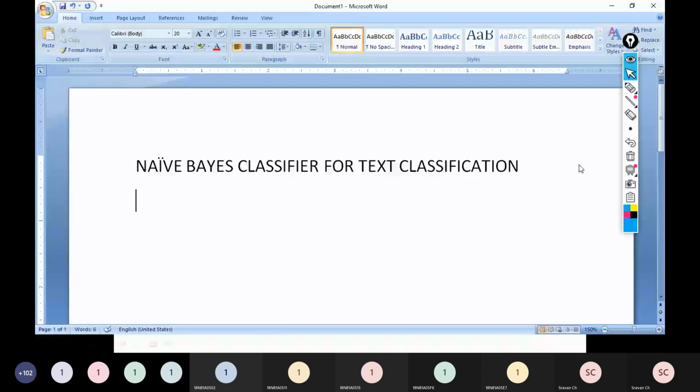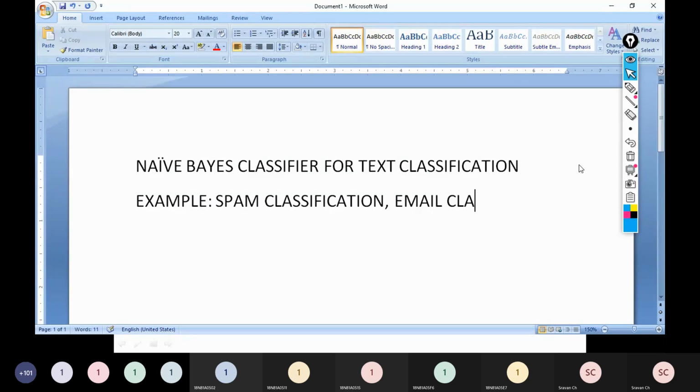So friends, as I told you in the beginning of the class, naive Bayes classifier is widely used in text classification, and its success rate is really good, somewhere around 86% or more than that. So naive Bayes classifiers are widely used for text classification. One such real-time example is spam classification, right? And email classification. Both are different, friends. Spam classification means if the email is considered to be spam, it will go to spam, and it will not come into your inbox.